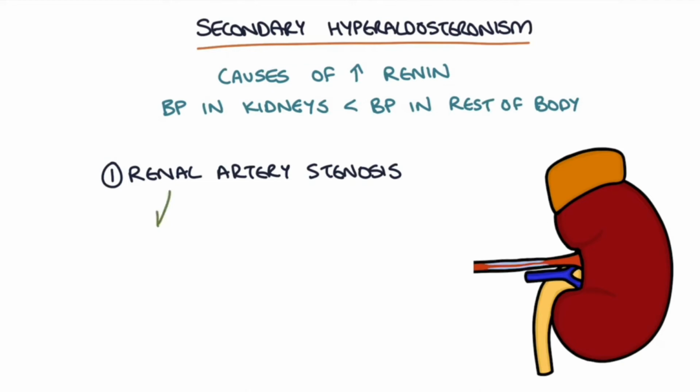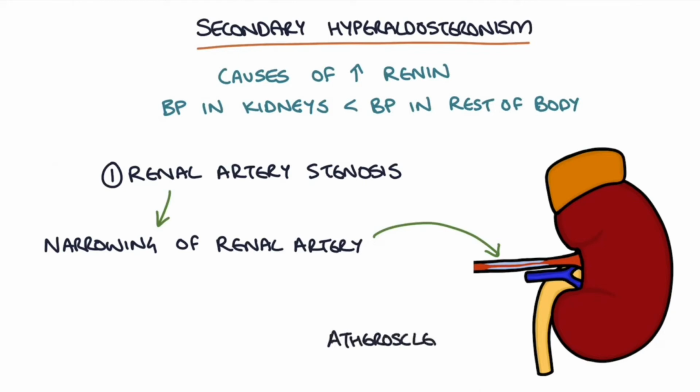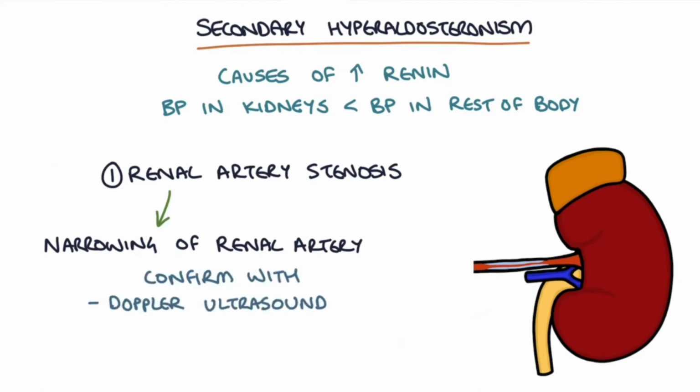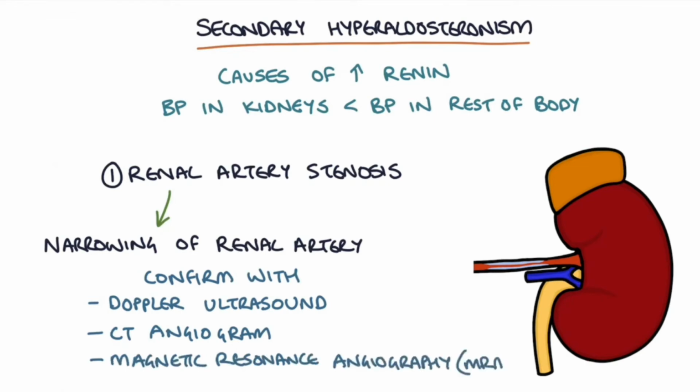Renal artery stenosis is narrowing of the artery supplying the kidney, and this is found in patients with atherosclerosis, as an atherosclerotic plaque is causing a narrowing of the renal artery that's supplying the kidneys. And this happens in a similar way to how the coronary arteries are narrowed in angina. It can be confirmed with a Doppler ultrasound, CT angiogram, or a magnetic resonance angiography, or MRA scan. So because the blood flow is obstructed from entering the kidneys, the blood pressure in the kidneys is lower than the blood pressure in the rest of the body.